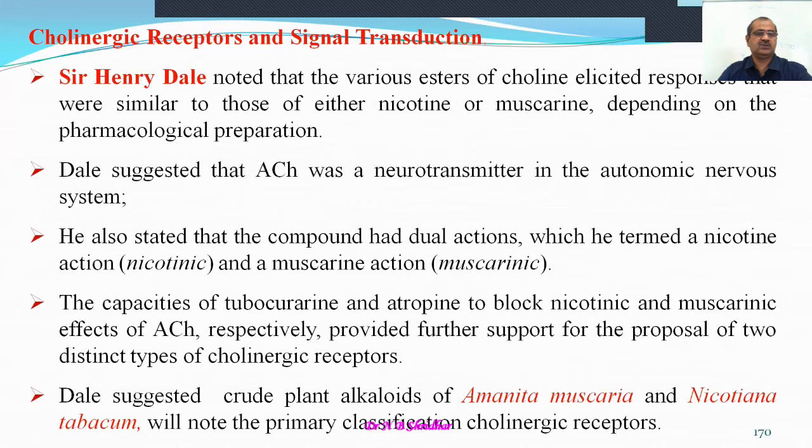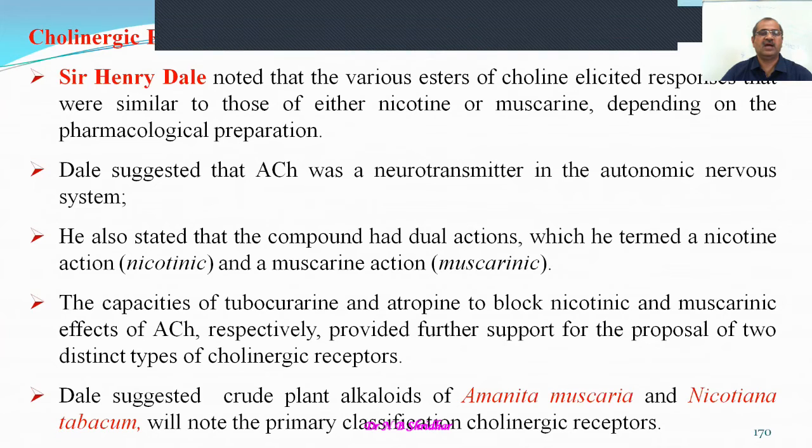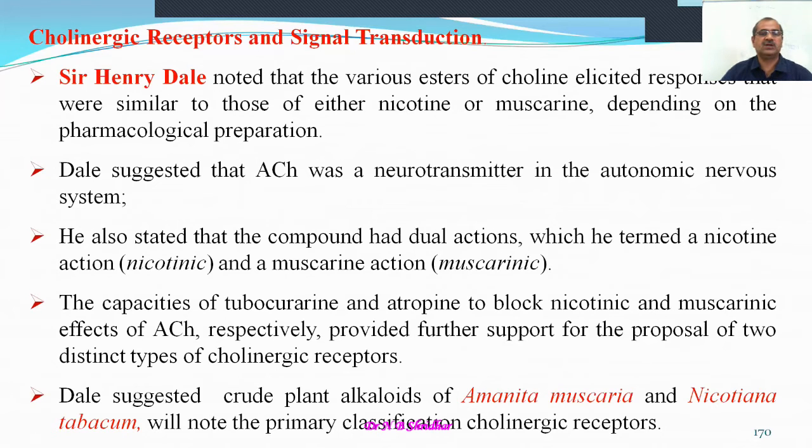Both of these secrete different chemical entities: one is muscarine, the other is nicotine. Stimulation of the cholinergic nerves also had a similar type of action, and hence these are noted as muscarinic and nicotinic types of receptors.